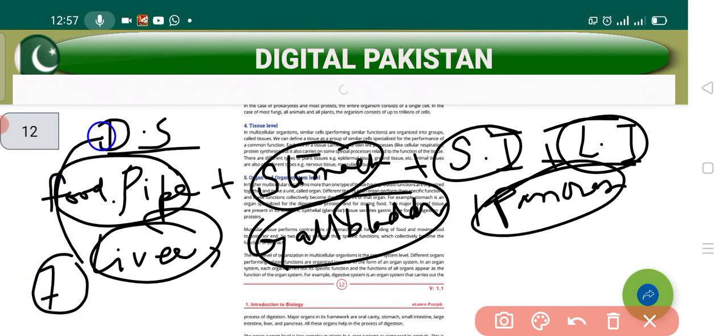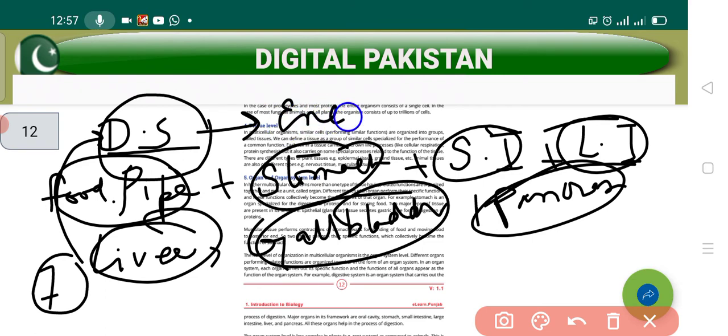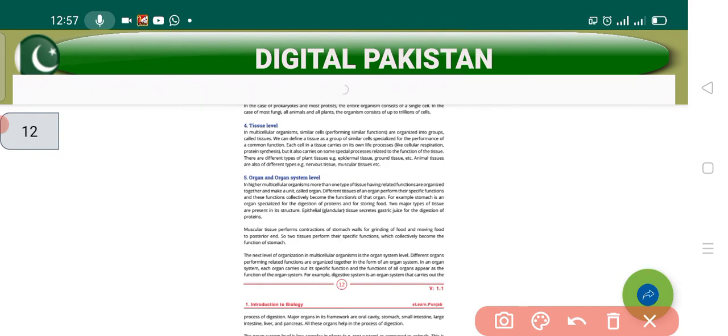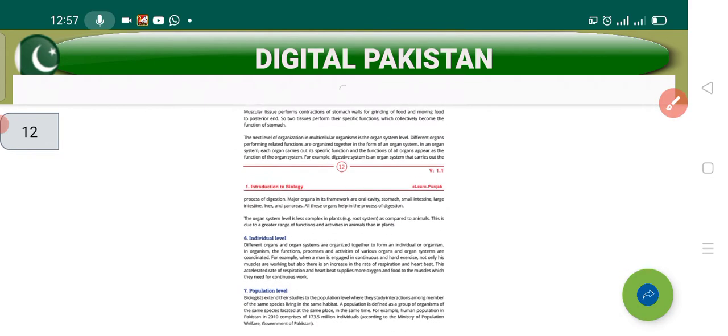together and making the digestive system and helping to digest the food of your body and producing the energy, and by this energy you are able to live. So this is like that the different organs work together and they are forming the organ system. Now a more interesting level is coming ahead.